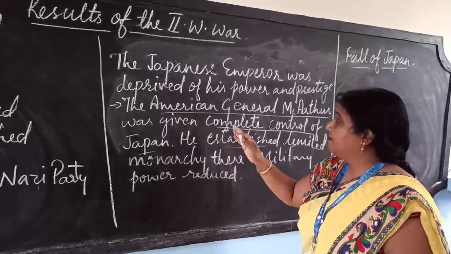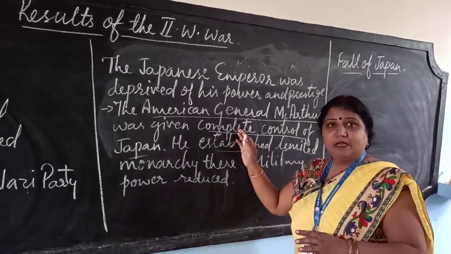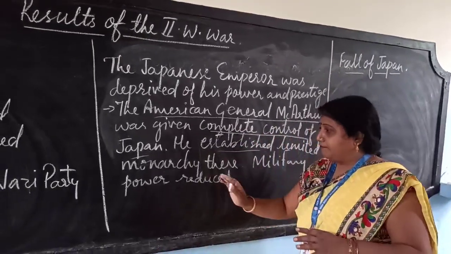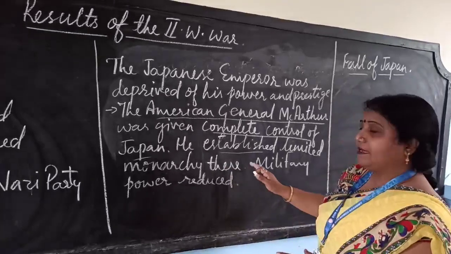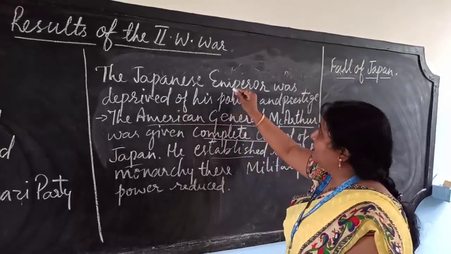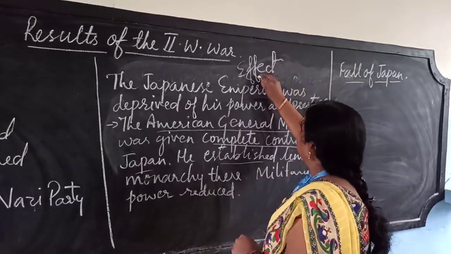Remember, General MacArthur was given complete power, and he established a limited monarchy, and the military was reduced. So like this, Japan was punished. This was the effect on Japan.